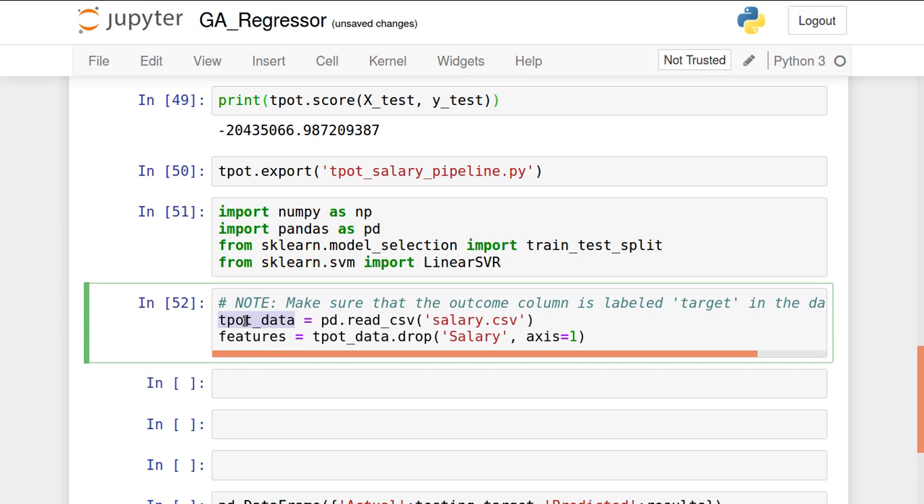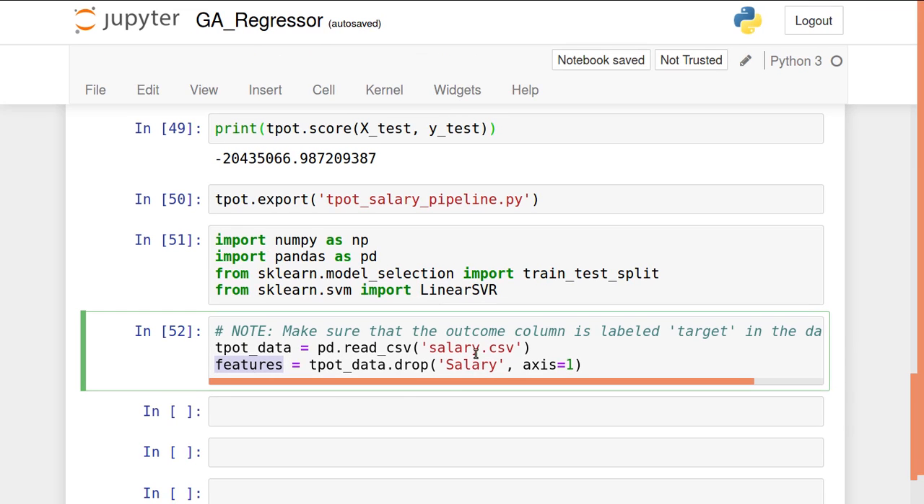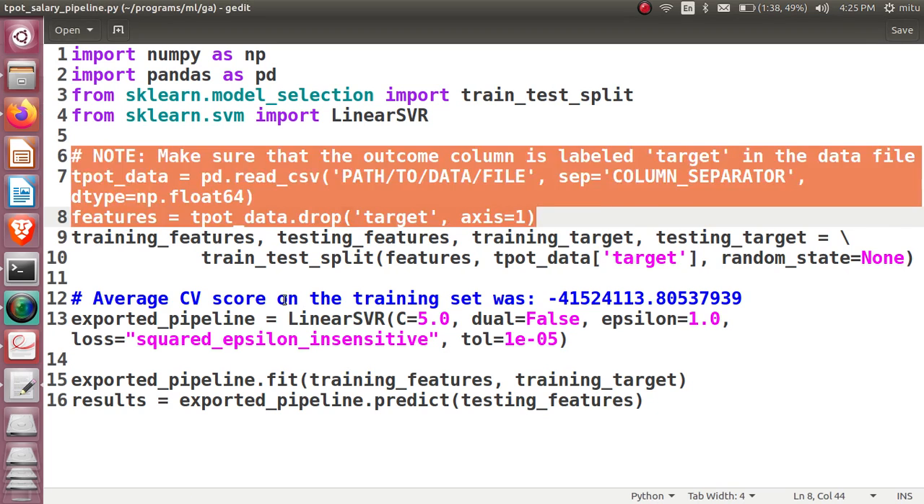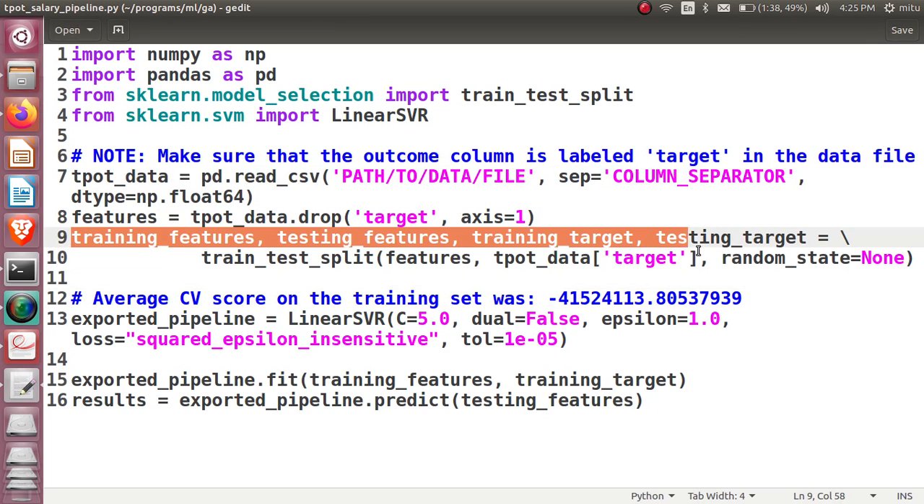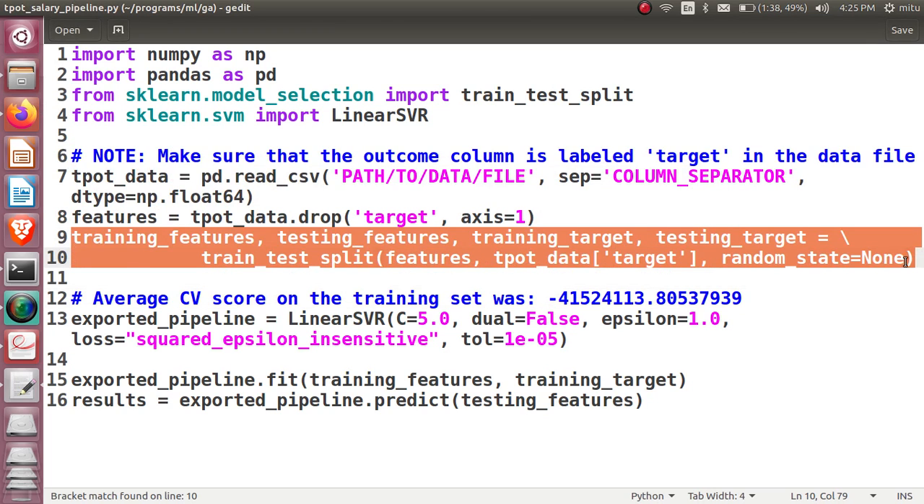So I got this tpot.data, and from that I am extracting the features. Features mean input variable. So input is my experience, and that's why I am dropping salary and experience is taken over here. Fine. After that, I need to split my data.